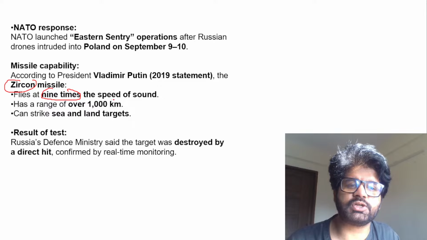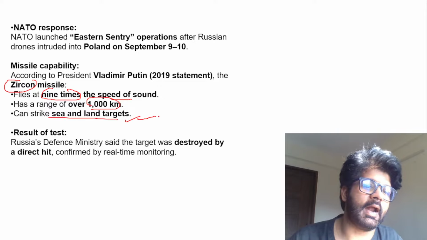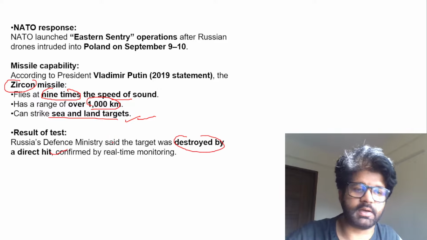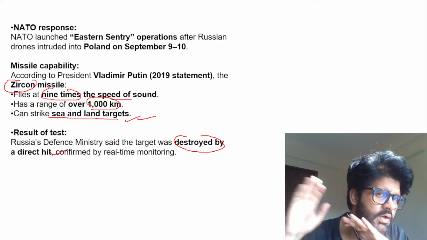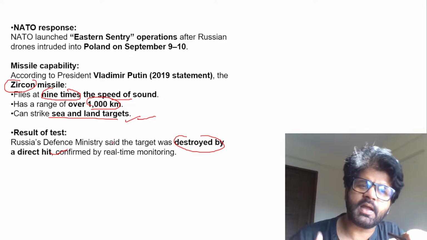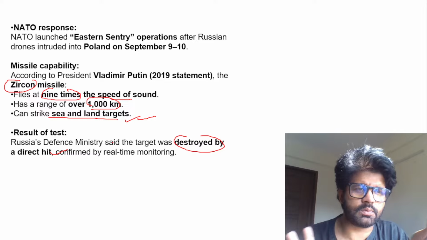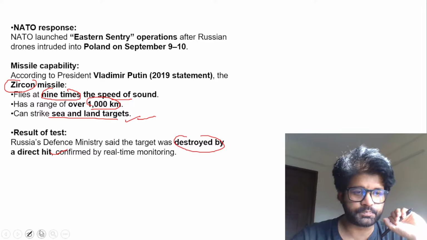It flies at 9 times the speed of sound, has a range of over 1,000 kilometers, and can strike sea and land targets. And Russia's defense minister says that the target was destroyed by a direct hit. Again, they tested it. It is not against NATO. That's what the official version of Russia is stating. But again, if they're testing, at whom they want to launch it in future, these are the countries. Again, we are not going to the speculation part. Hope you understood.